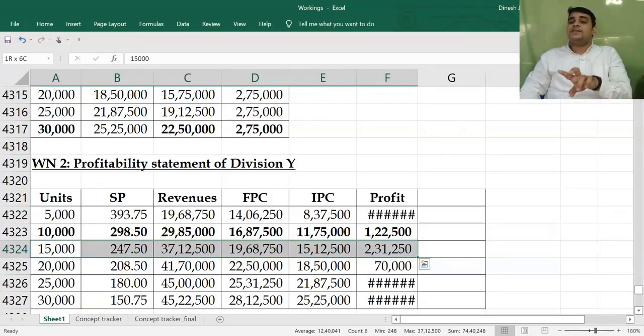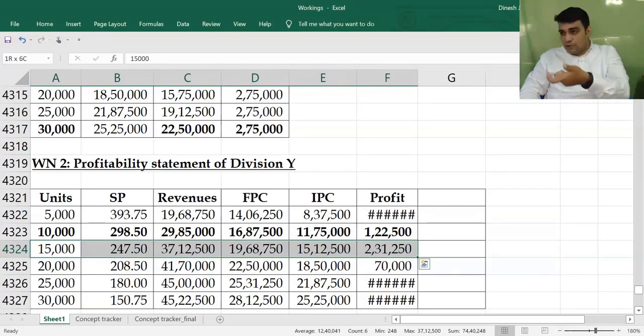So the method says pay variable cost plus a lump sum consideration, which will not work in this question, because here you would want the lump sum consideration to increase at every level. Why do you want to increase? Because you are losing opportunity cost at a per unit level.